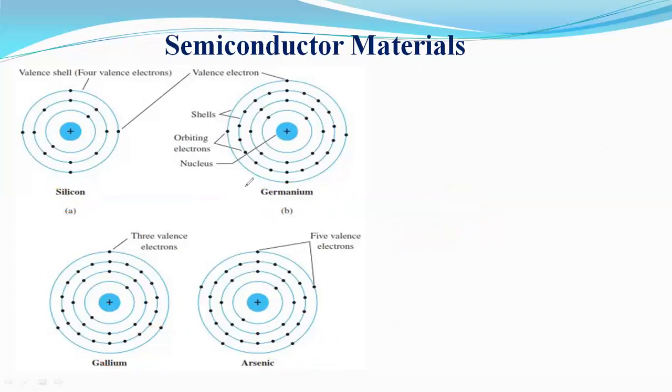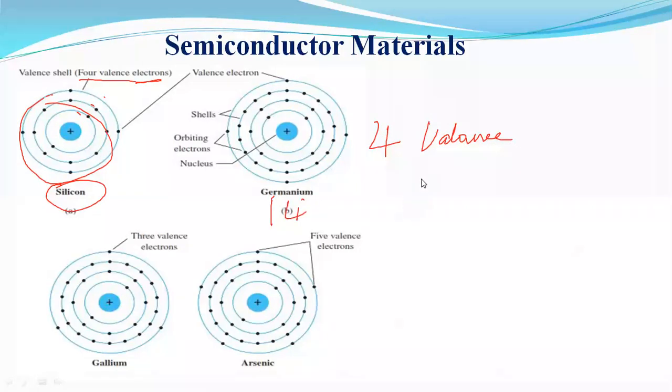Here you can observe silicon has four valence electrons. There are three orbits here, 1, 2, 3. The last one is the valence shell, and in this valence shell there are four valence electrons. How does it get four electrons? Silicon's atomic number is 14.